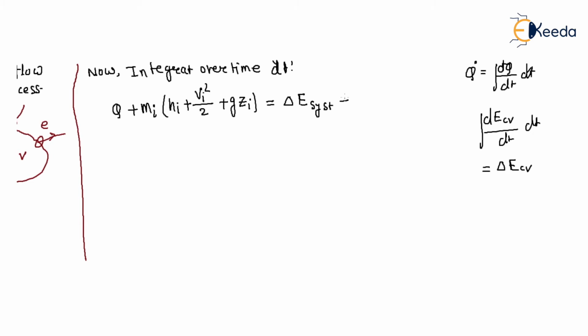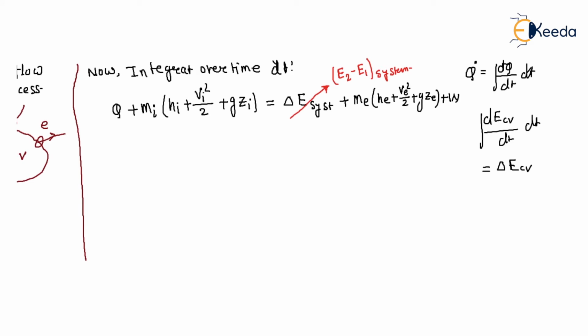Plus m exit (h e plus V e square upon 2 plus g z e) plus W. This is your E2 minus E1 of the system, right?